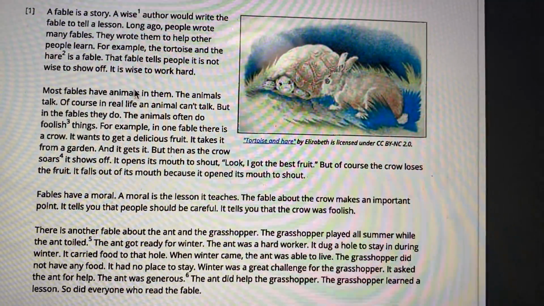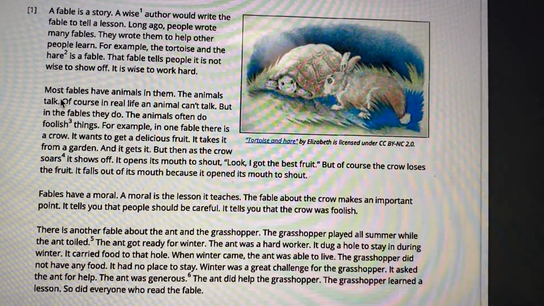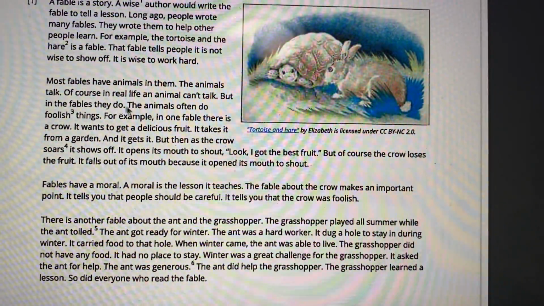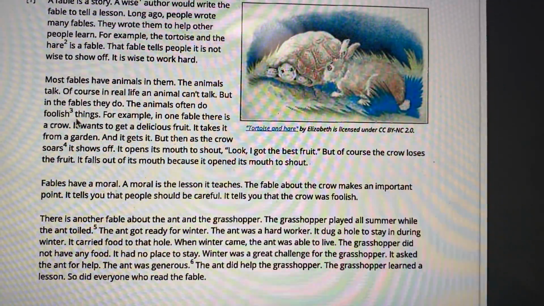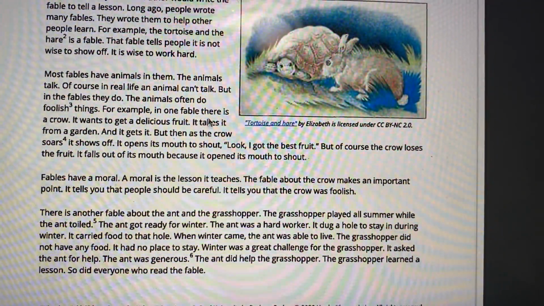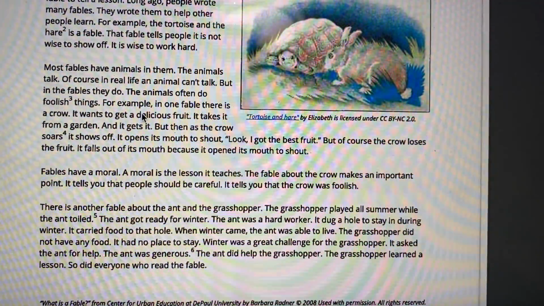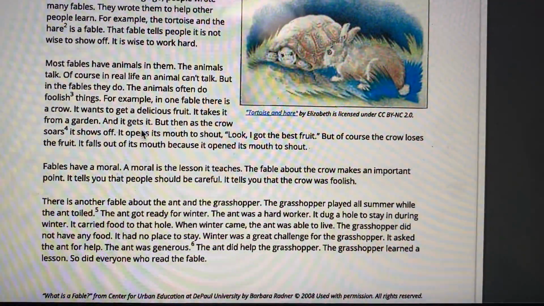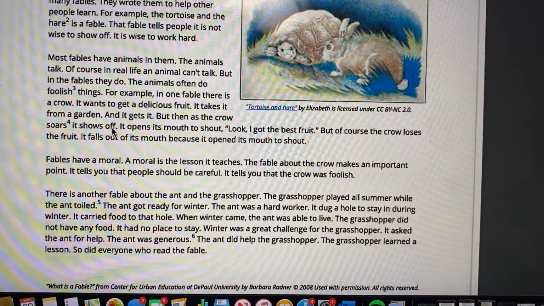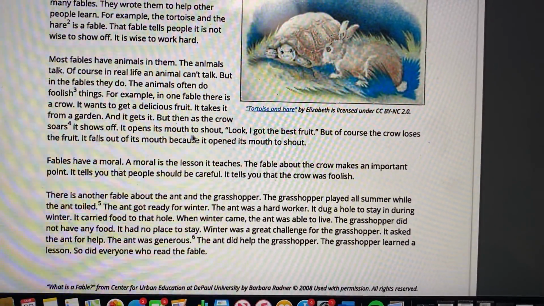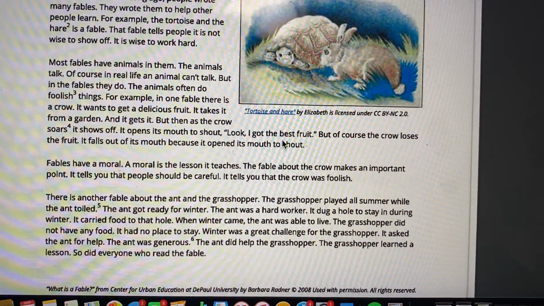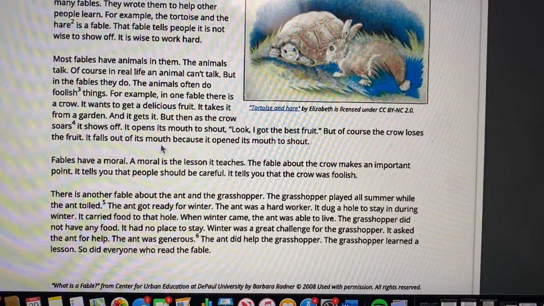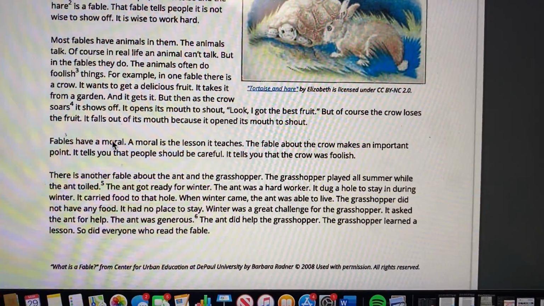Most fables have animals in them. The animals talk. Of course, in real life, an animal can't talk, but in the fables, they do. The animals often do foolish things. For example, in one fable, there is a crow. It wants to get a delicious fruit. It takes it from a garden, and it gets it. But then as the crow soars, it shows off. It opens its mouth to shout, "Look, I got the best fruit." But of course, the crow loses the fruit. It falls out of its mouth because it opened its mouth to shout.